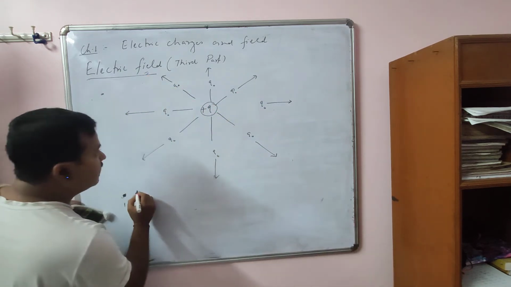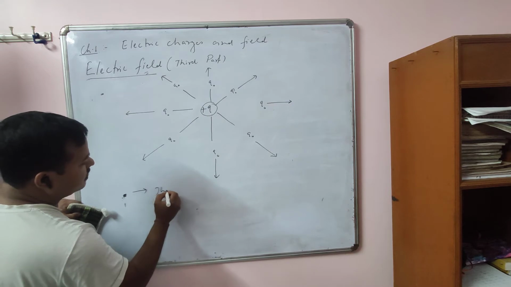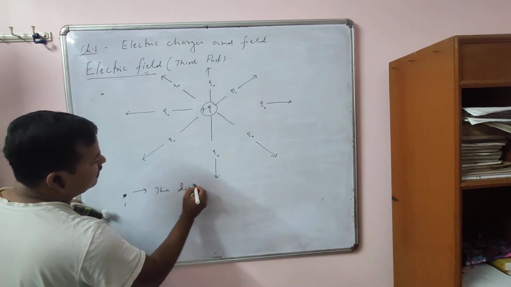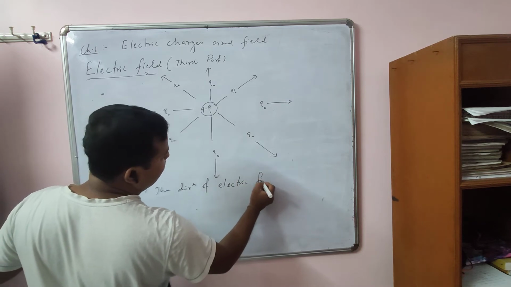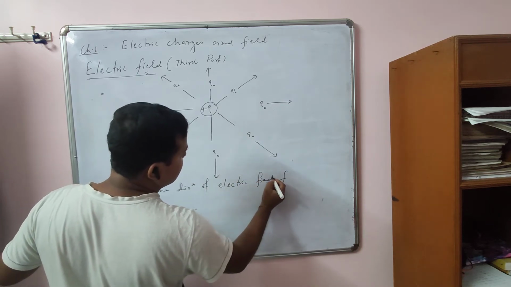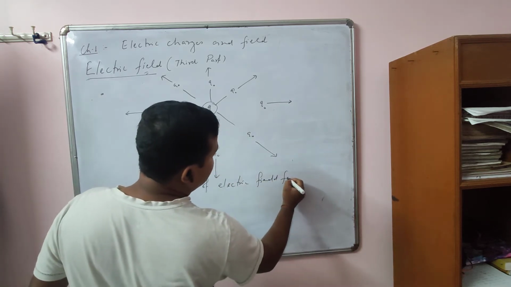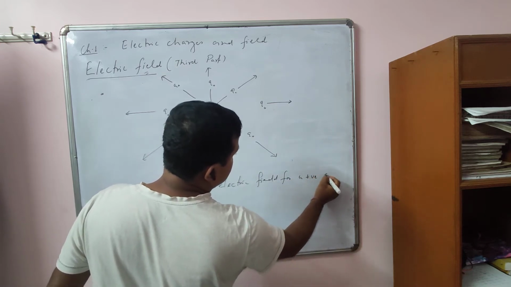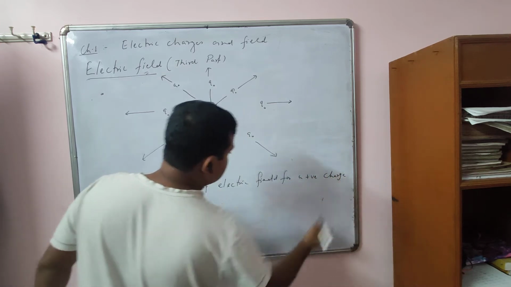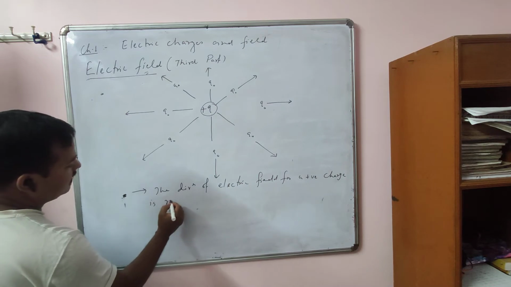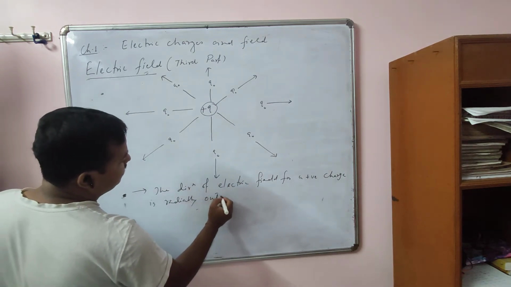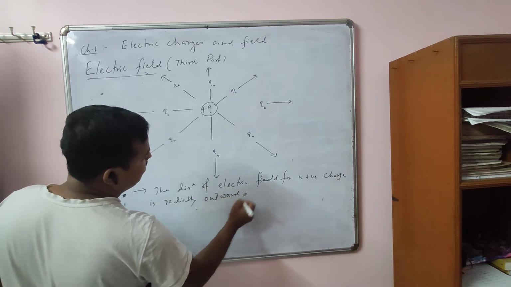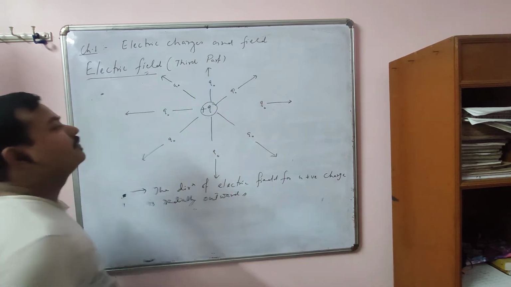You can remember that the direction of electric field for a positive charge is radially outward.